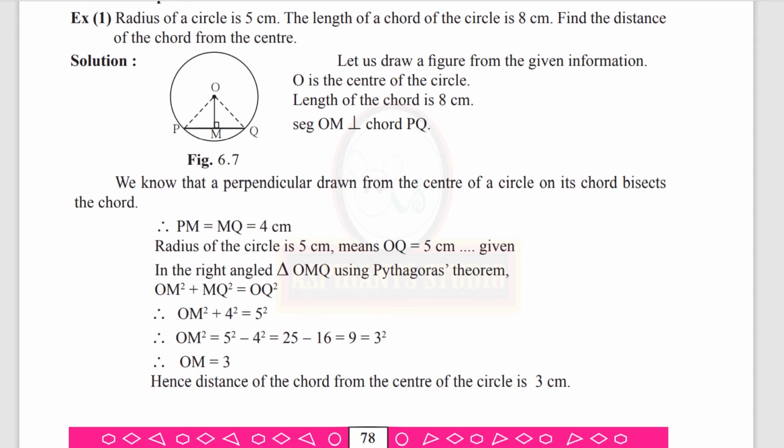You have to find out the value of OM. First of all find out OM square. That is equal to 5 square minus 4 square, because when you bring plus 4 square to the other side of the equal to sign, it becomes minus 4 square. So it is 25 minus 16, which is equal to 9. Then find out OM. OM will be square root of 9, which is otherwise 3. Hence, distance of the chord from the center of the circle is 3 centimeters.